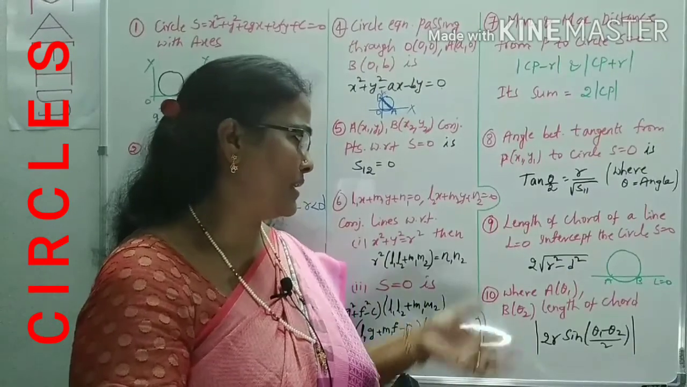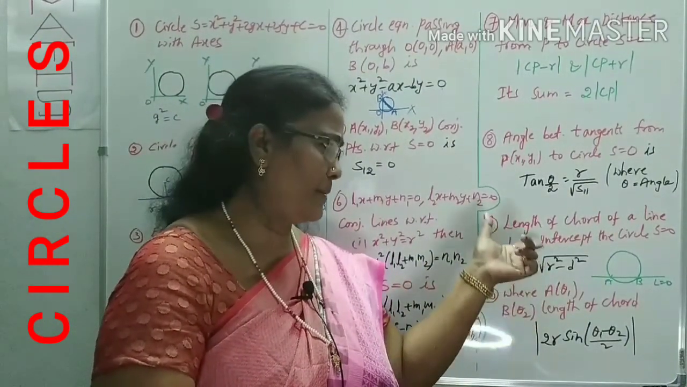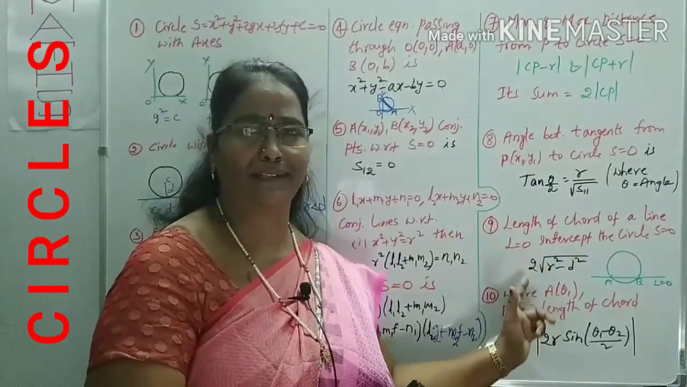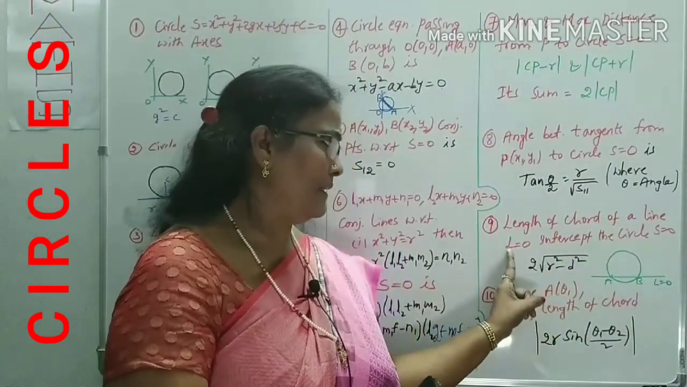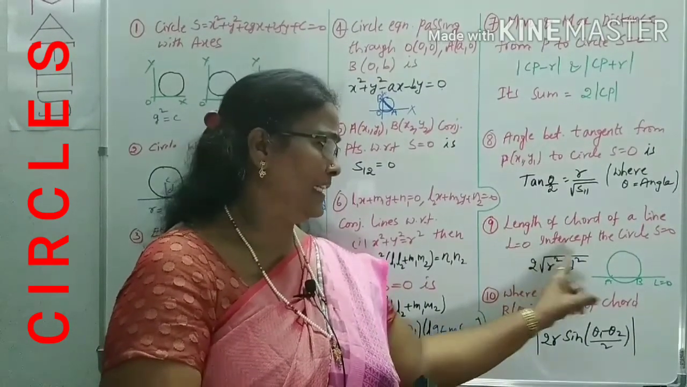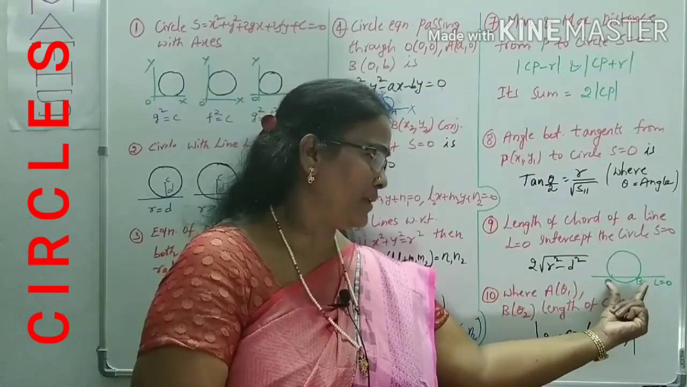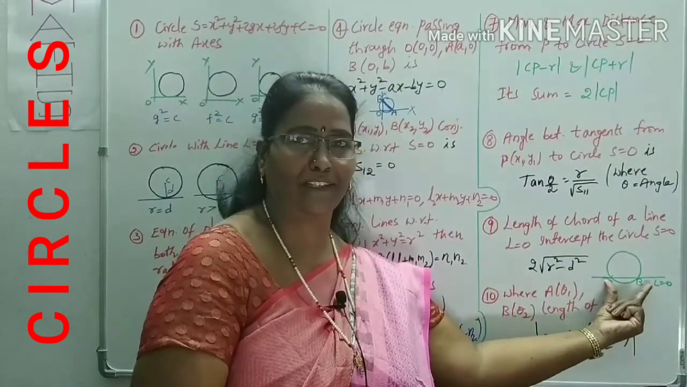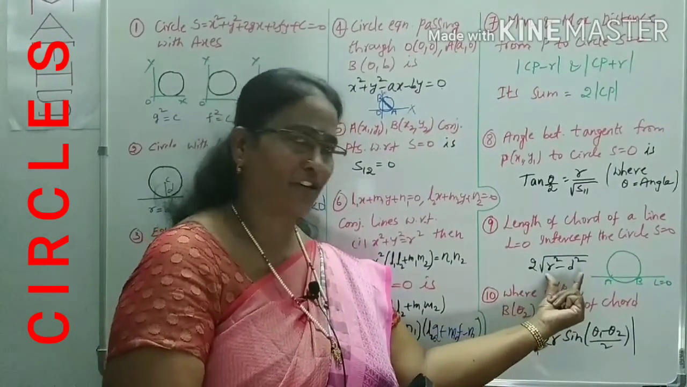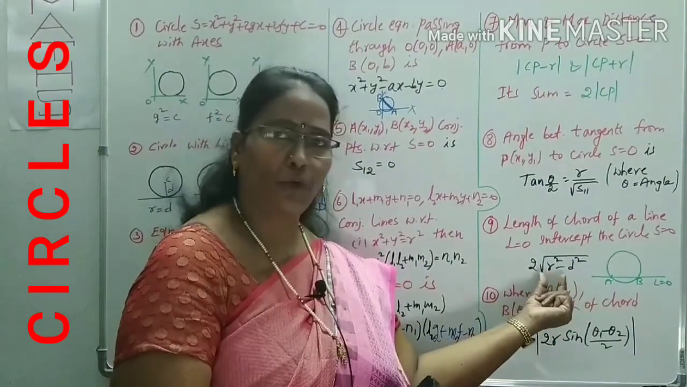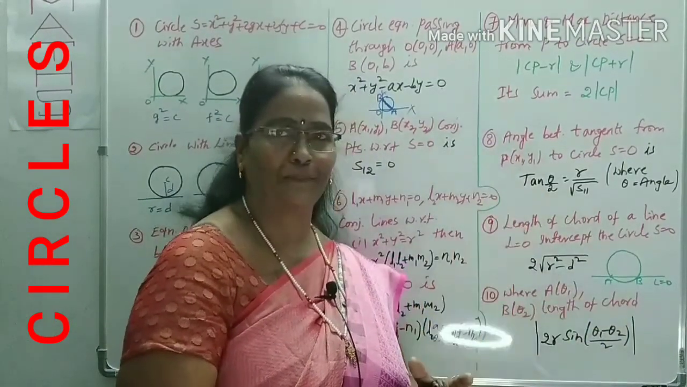So now we can come to tip number 9. Length of chord of the circle. This is very, very important. These two depend on the length of the chord of a circle. Suppose a line L = 0 intercepts the circle like this, we can find this distance AB, that is called the length of the chord. That formula is 2 root(r square - d square), where r is the radius of the circle and d is the distance from the center to that line.